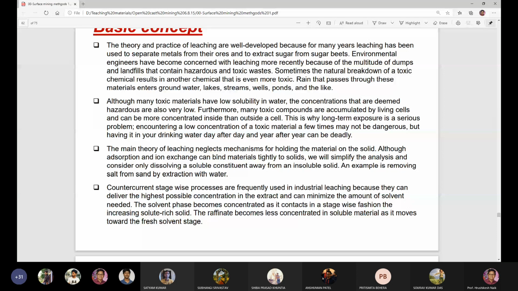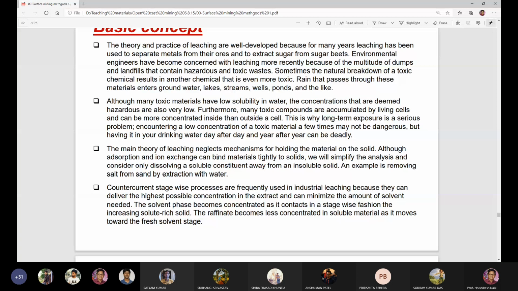In coal mining, in the waste dump area, if the coal contains sulfide minerals, in the rainy season water will come in contact with the sulfide minerals, sulfuric acid will be generated, and this sulfuric acid will flow into the watercourse, and the water will be polluted and become acidic in nature. So that is called acid mine drainage. Okay, so that is called leaching.